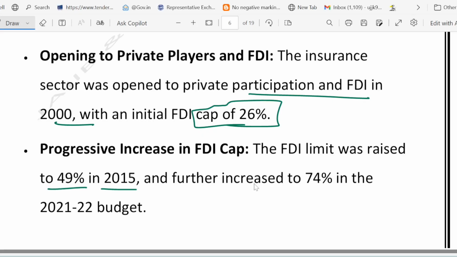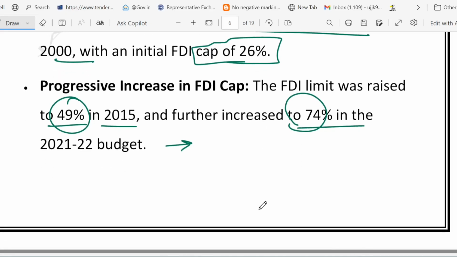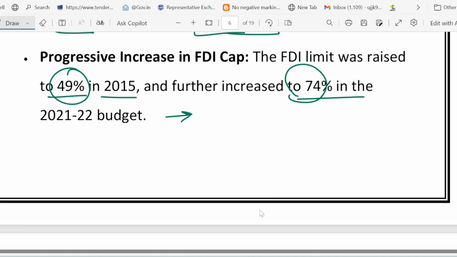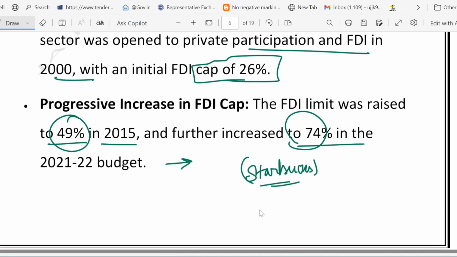And then further, the FDI limit was hiked to 74%. That means a foreign company can now own and control an Indian insurer. Earlier it was just 49% and now it is increased to 74%. So this was a progressive increase in the FDI cap. For example, it's like a foreign brand like, say, Starbucks opening a store in India, but now being allowed to own 74% of it instead of just 49%. So earlier the cap was just 26%, then the FDI limit increased to 49%, then to 74%, and now it is 100%, I think, right?